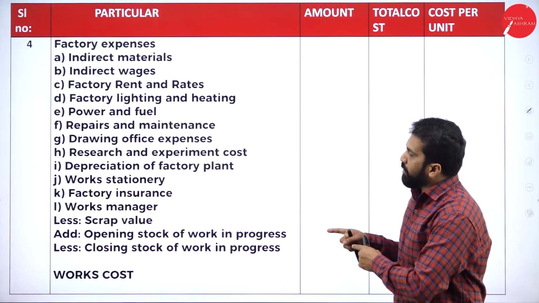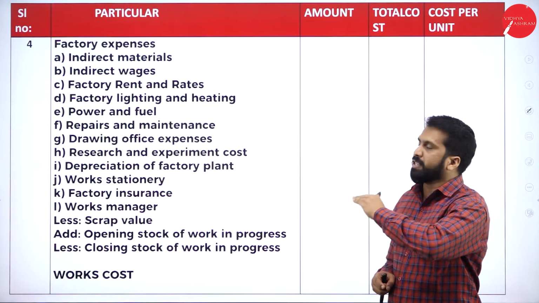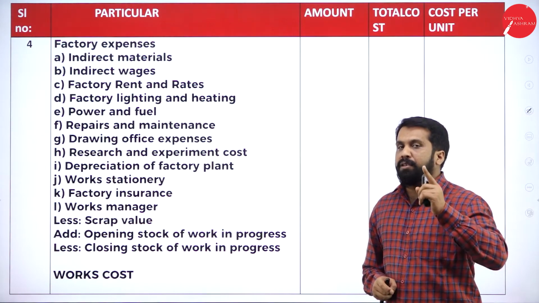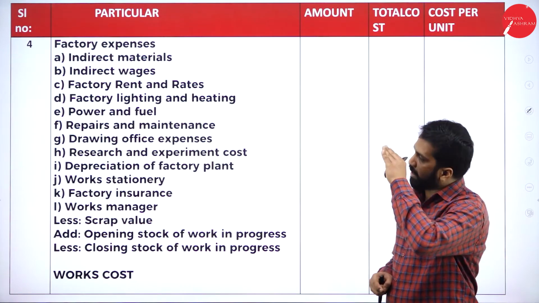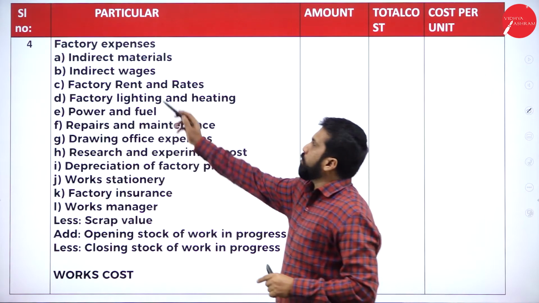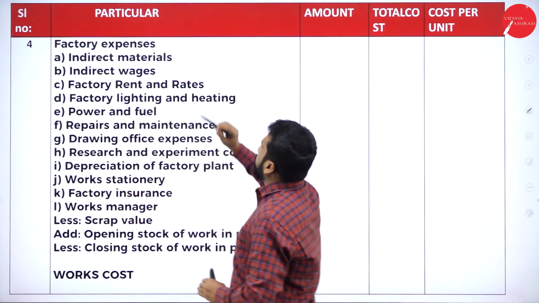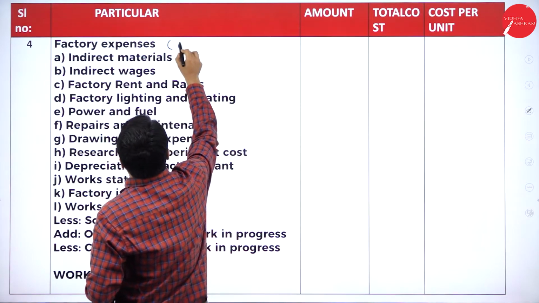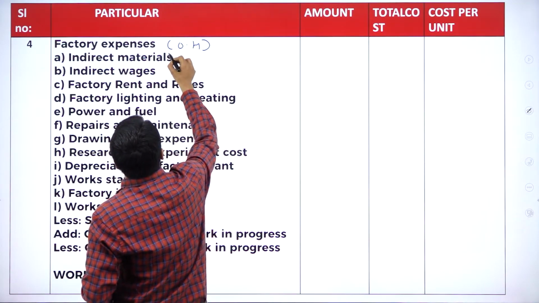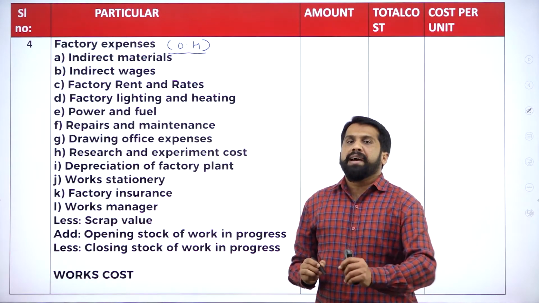There is a continuation of your first format. Remember, I don't have space, that's why it is broken down. But in your paper, in your book, you have to write continuously. After prime cost, below that, you should write factory expenses. Now, we can also call it factory overhead.